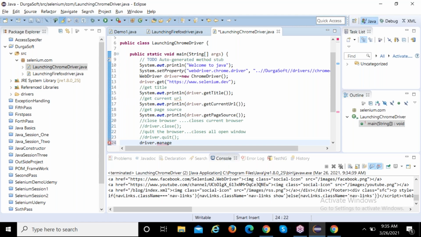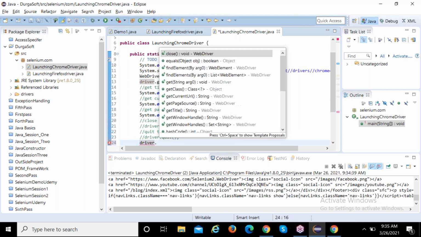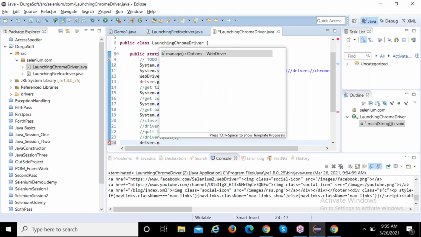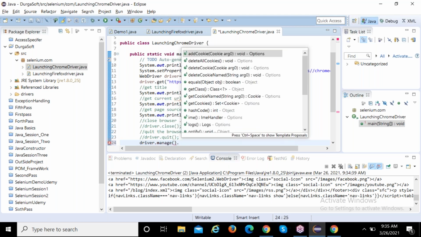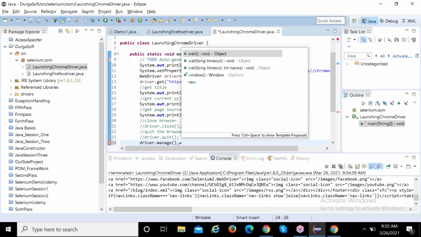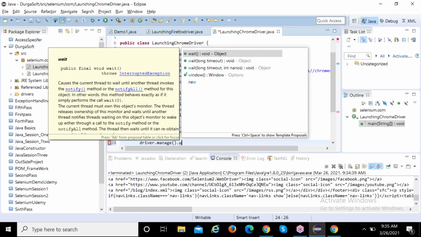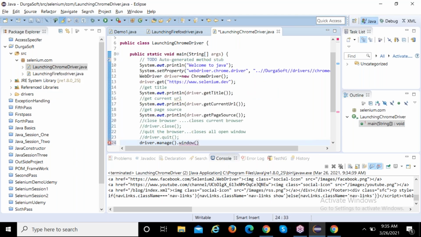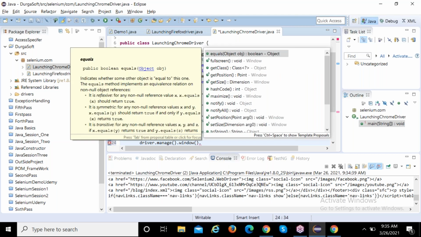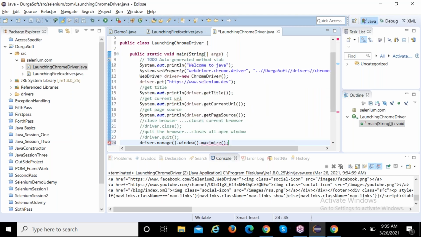Can you remove it and write again one more time? Manage is the method. Okay, dot manage. See, at the top it comes, select that one. Select manage dot window dot maximize. Do it like this: manage window dot maximize. What is the meaning of maximize? Maximize means it will come bigger.